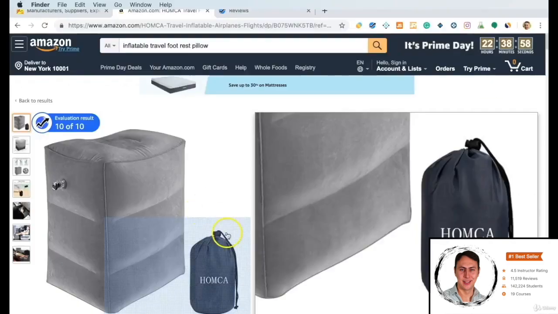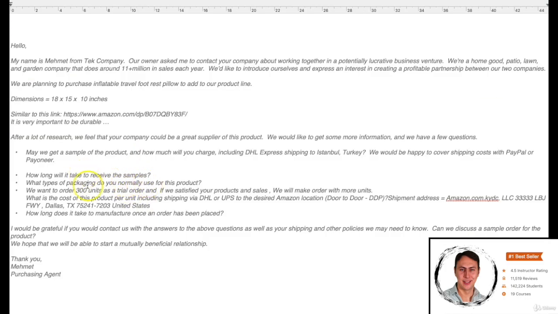Later on, we want to get a price after giving more details about our order. We want to order 300 units as a trial order, and if we are satisfied with your products and sales, we'll make an order with more units, we are saying. We are stating our intention here. Below: what is the cost of products per unit including shipping via DHL or UPS to the desired Amazon location? There is an important point here.